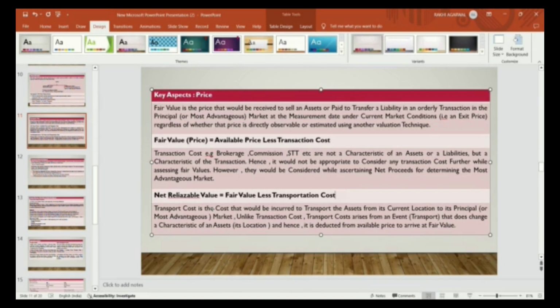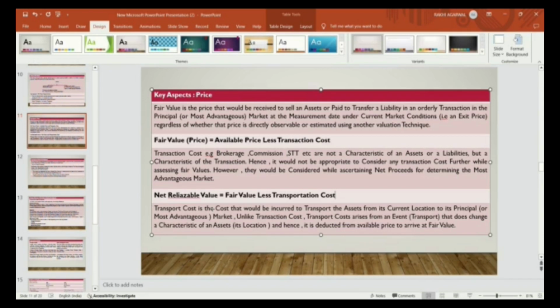Transaction cost means brokerage, commission, STT, etc. These are not characteristics of assets or liabilities, but characteristics of the transaction. Hence, it would not be appropriate to consider any transaction cost. Further, while assessing fair value, however, they would be considered by ascertaining net proceeds for determining the most advantageous market.